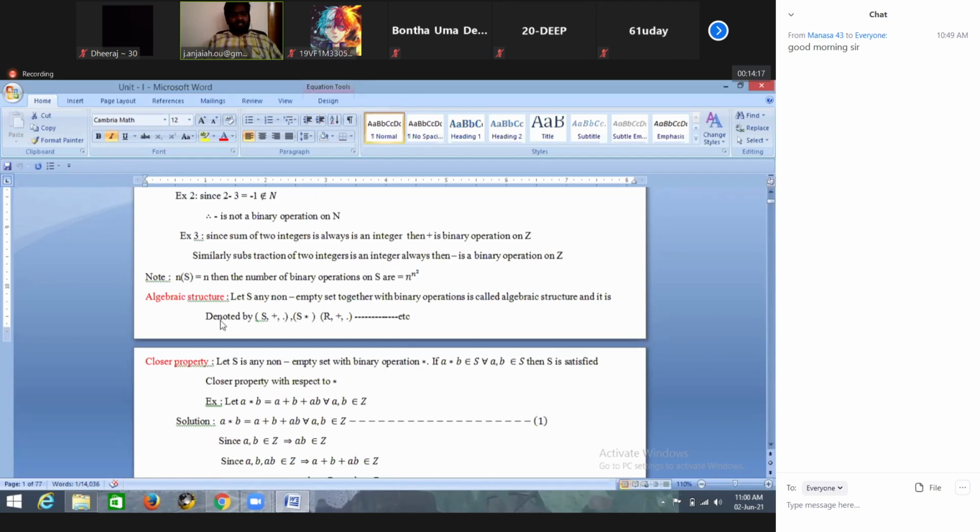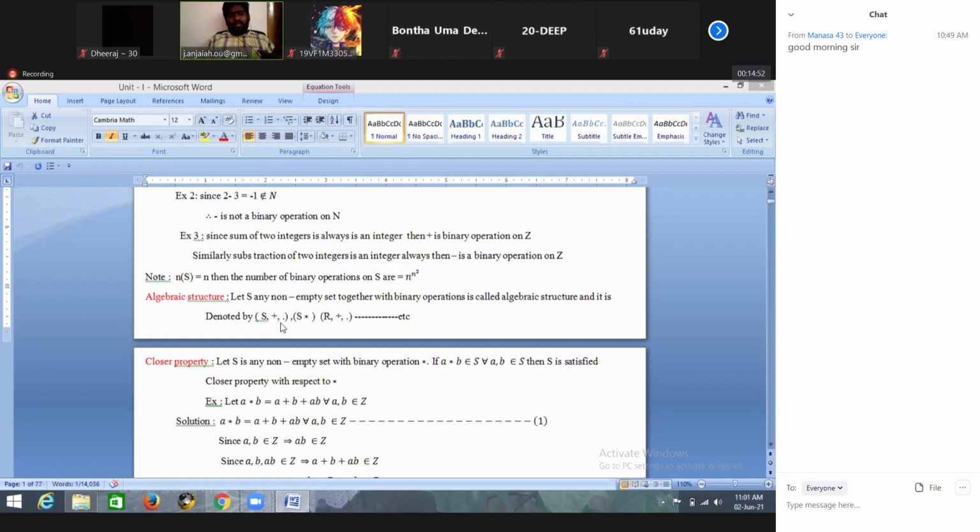Algebraic structure means: let S be any non-empty set, together with binary operations, it is called an algebraic structure, denoted by S, plus, dot. Together with binary operations means a non-empty set together with one or more binary operations. It may be defined with one binary operation, two binary operations, or three binary operations.